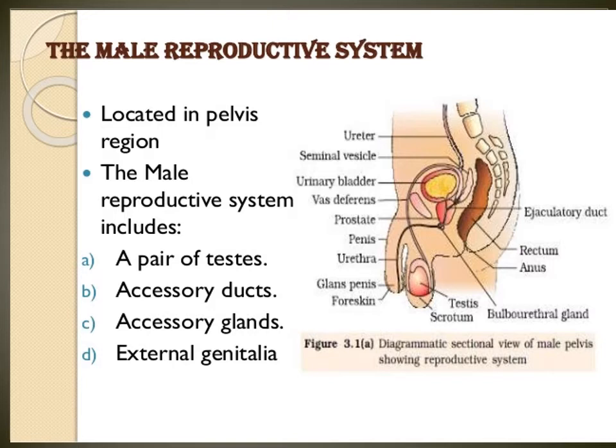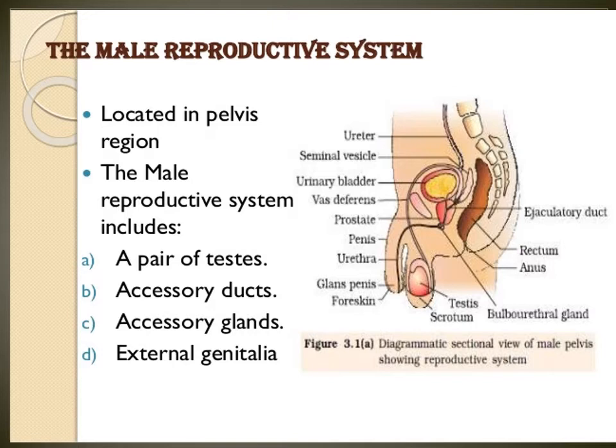Okay, what is the work of the epididymis? It helps to store the sperms temporarily. Epididymis storing the sperms is not permanent, that is temporarily. The sperms are stored temporarily in the epididymis. After that it leads into the vas deferens.